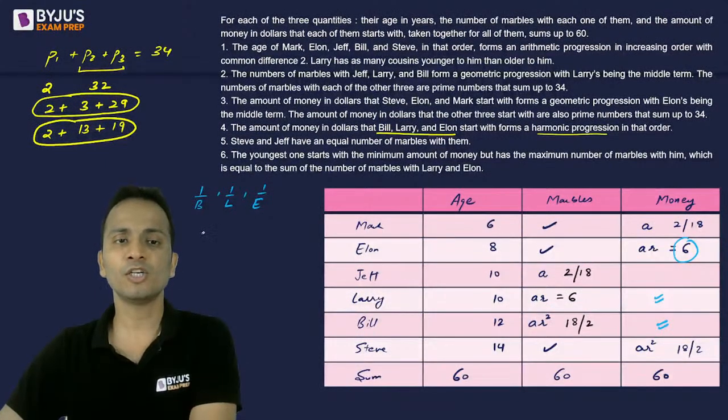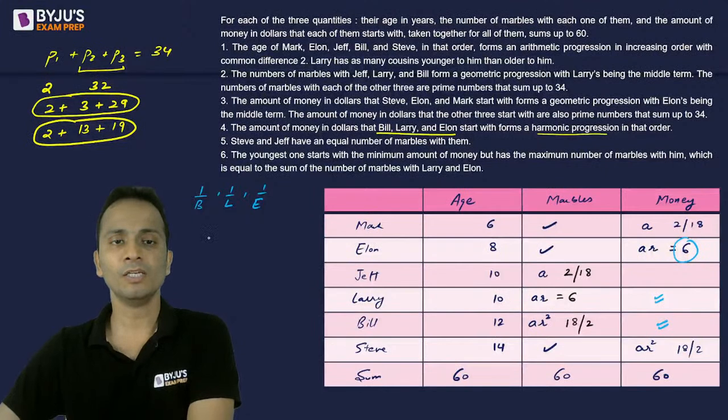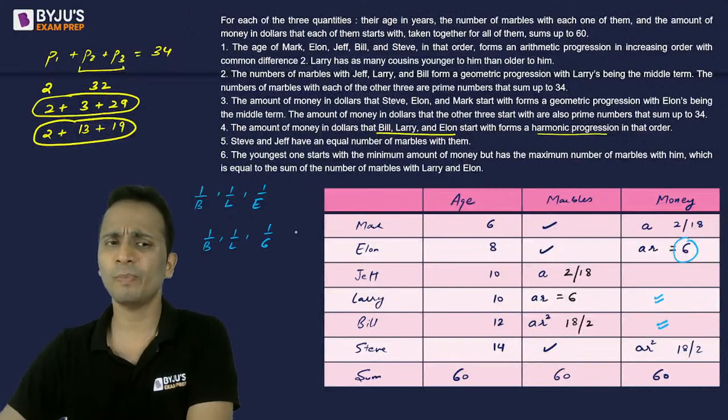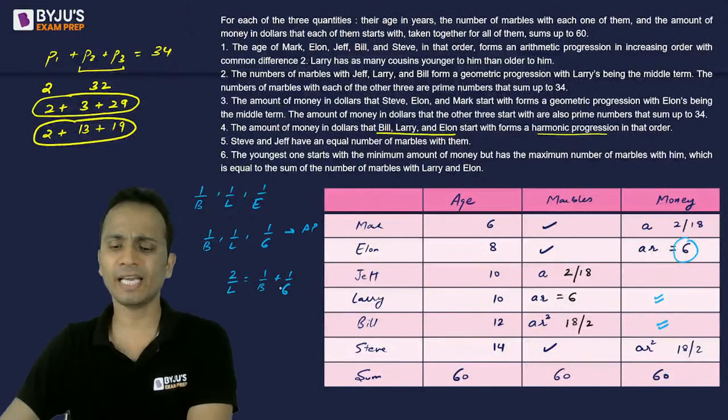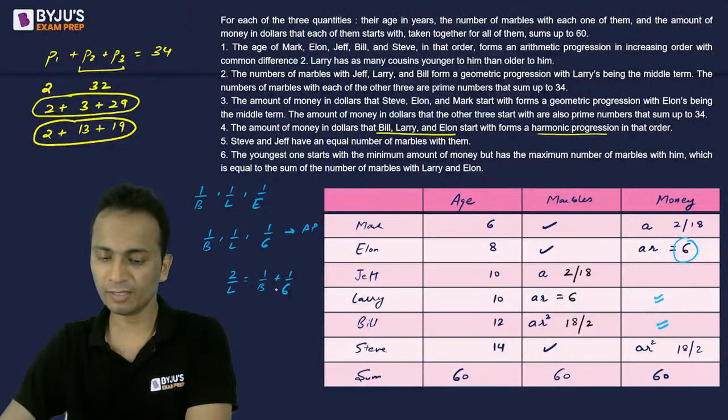That means twice of, okay, so I have one of these values, E. I know the value of E, it is 6. So 1 upon B, 1 upon L, and 1 upon 6 are in arithmetic progression. So I can write 2 upon L is equal to 1 upon B plus 1 upon 6. That is how we write an AP. Okay, right?